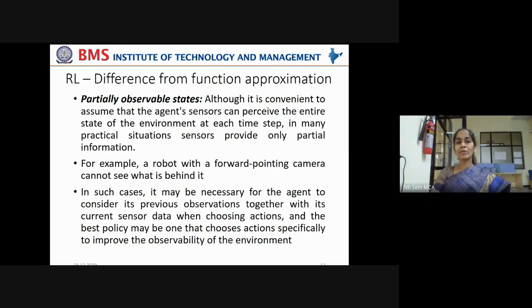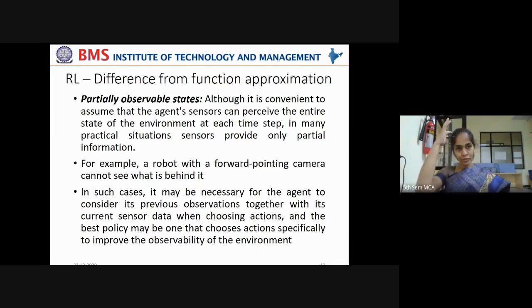Now, partially observable states is also a feature of reinforcement learning. It means not all the states can be observed completely. For that, we have seen an example of a camera which can capture motion or video only in the front side. Then what about the back side? For getting a complete experience of the entire environment, it has to use knowledge that it has got in its previous scenarios about the other parts of the environment also.